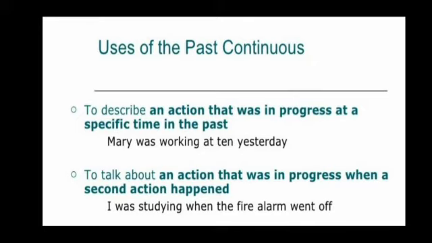With a singular subject we use the past to be verb was, and then the first form of the verb plus ing. That becomes working. It is also used to talk about an action that was in progress when a second action happened. For example, I was studying when the fire alarm went off.